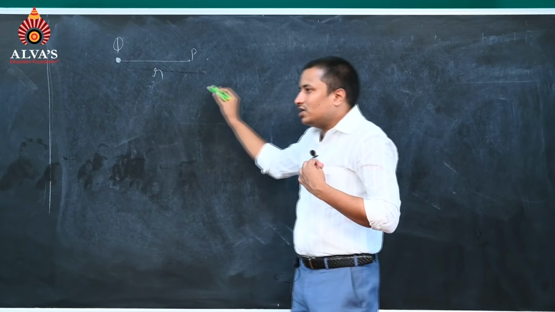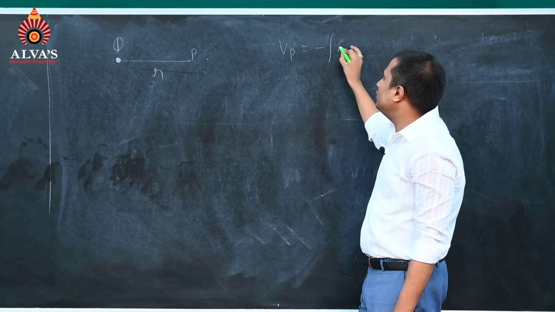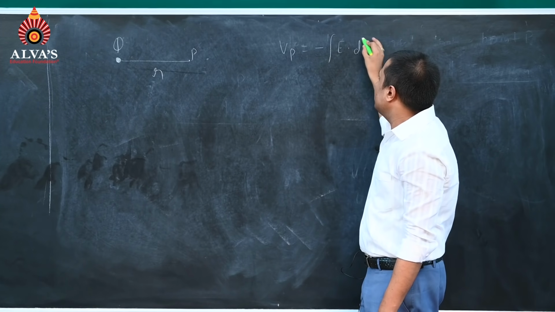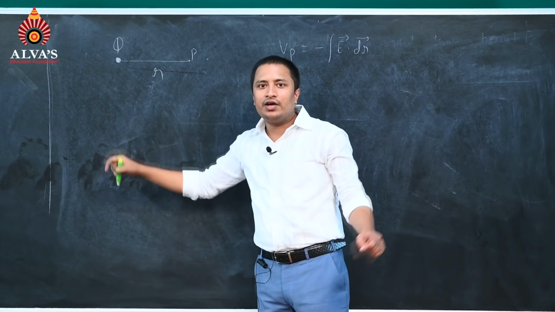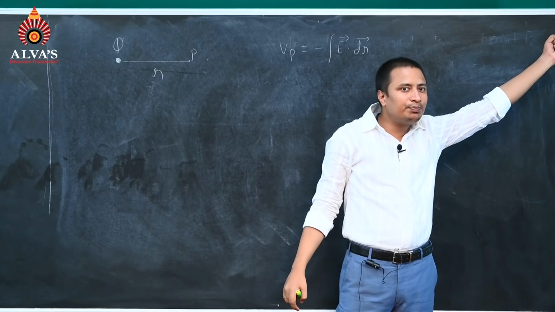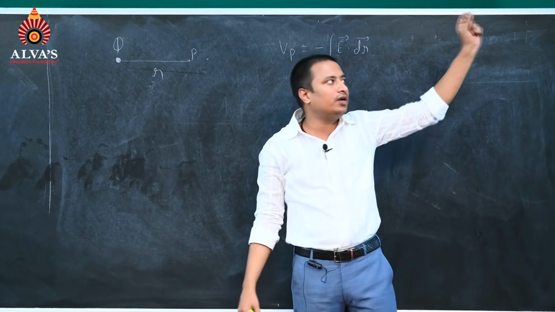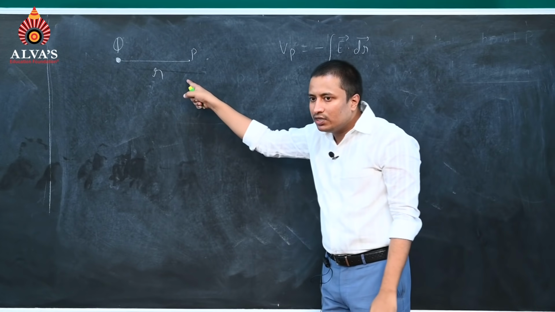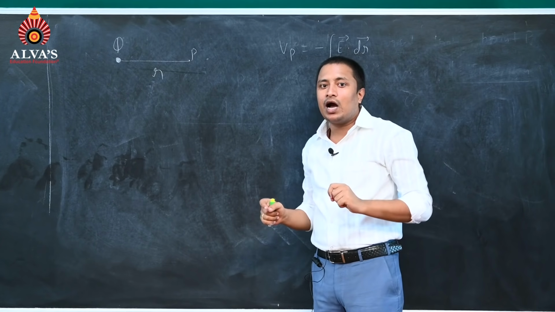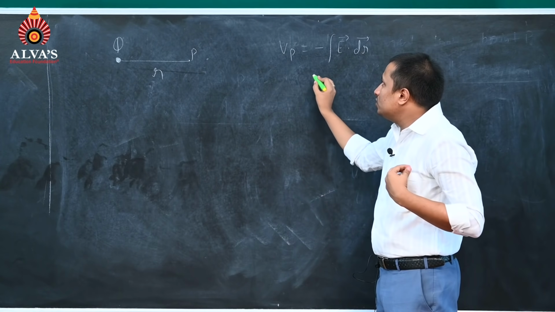See, just now we have discussed that Vp is equal to minus integration E dot dr. So under the influence of this Q charge, we are bringing a unit positive charge from infinity to this point P, and we want to understand how much will be the potential of this point P. So what will we write?